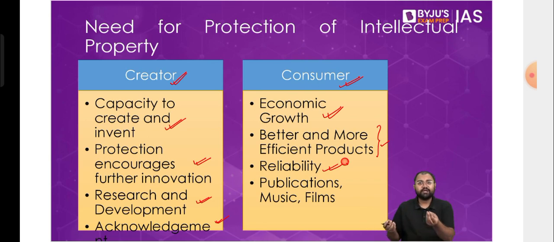Just look at certain examples. BlackBerry. I don't know how many of you know about BlackBerry. It used to be one of the premium mobile phones a decade back, and today it is nowhere to be seen. BlackBerry is gone. Why? Because the technology and the operating system they were using could not grow with the kind of growth that Android and iOS saw. Android and iOS got a thumbs up from the public, so they kept on growing, whereas the others failed to grow.